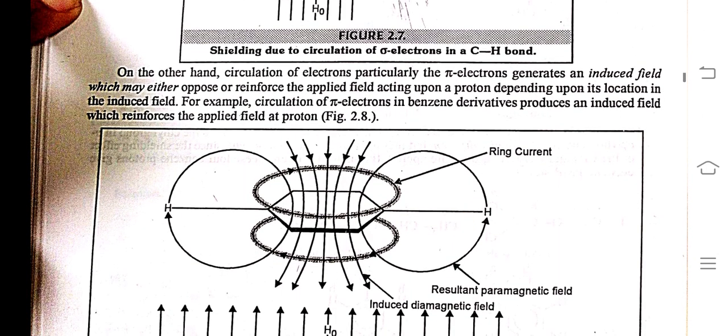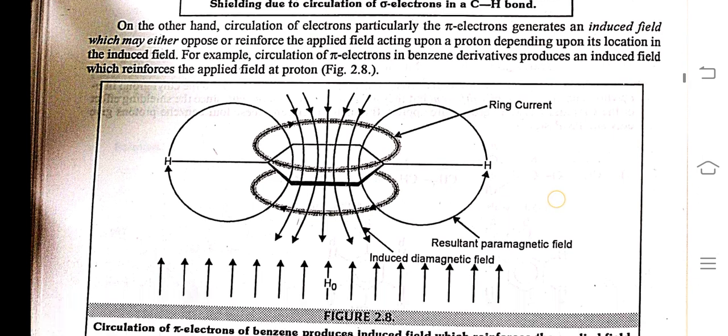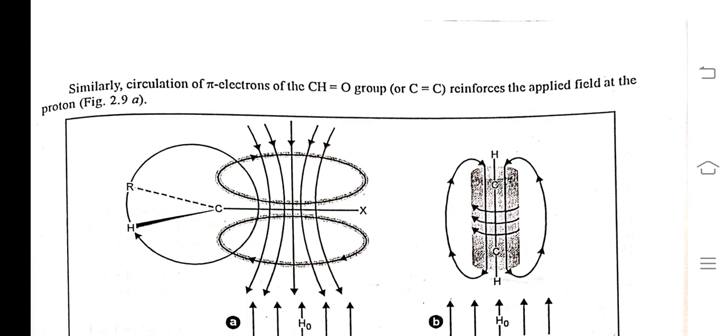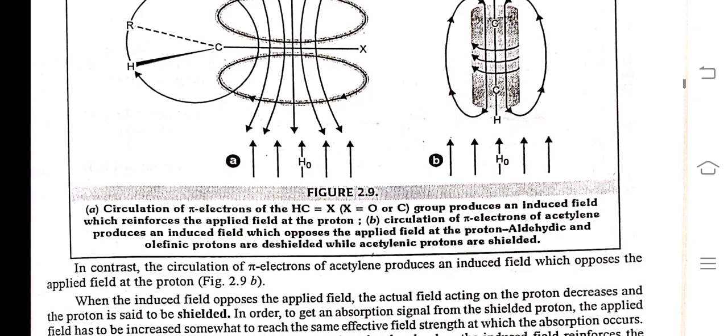On the other hand, circulation of electrons, particularly the pi electrons, generates an induced field which may either oppose or reinforce the applied field acting upon a proton, depending upon its location in the induced field. For example, circulation of pi electrons in benzene derivatives produces an induced field which reinforces the applied field at the proton. Similarly, circulation of pi electrons of the C=O group reinforces the applied field at the proton.